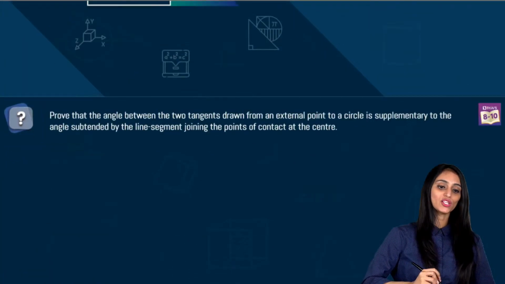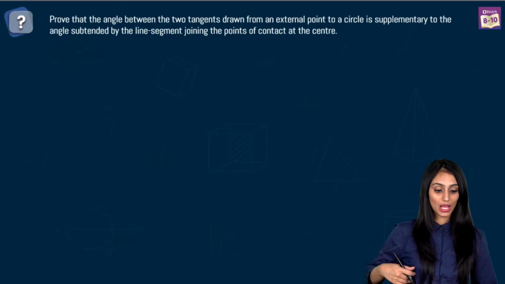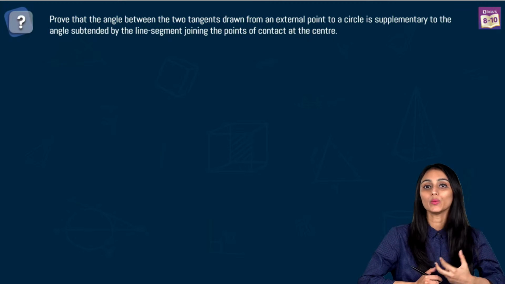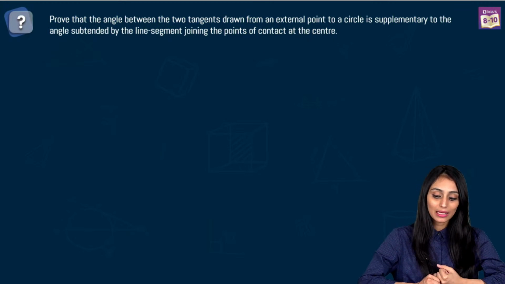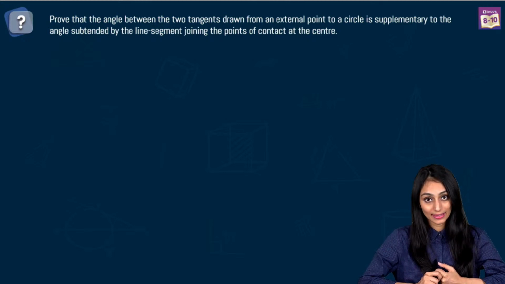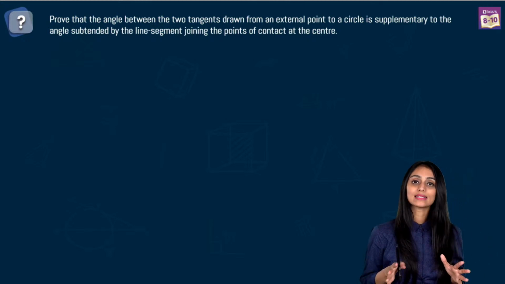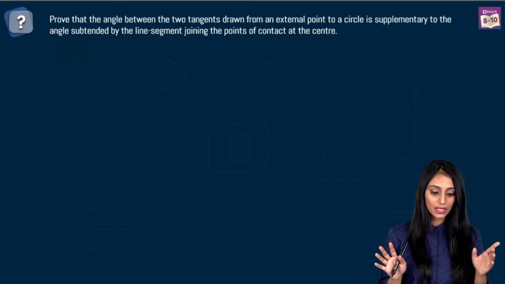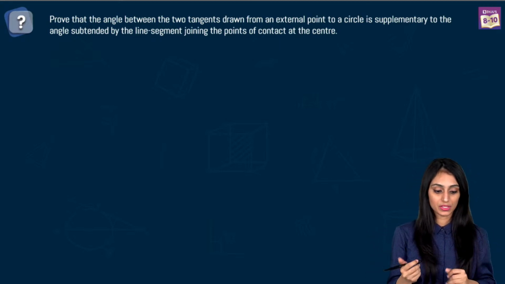Let's take a look at question number 3 now. Prove that the angle between two tangents drawn from an external point to a circle is supplementary to the angle subtended by the line segment joining the points of contact at the center. First of all, in the exam, the figure will not be given to you in such kind of questions. You would know about it, right? So how would you draw the figure first?